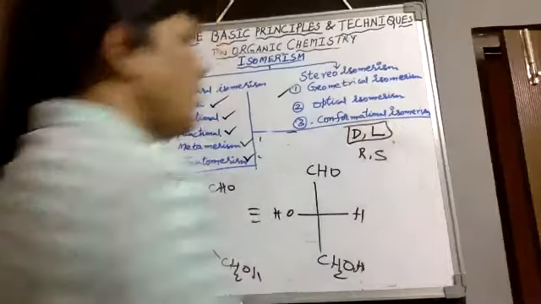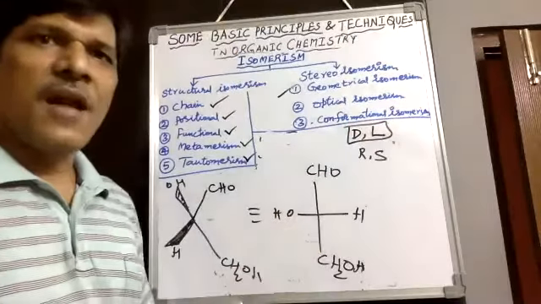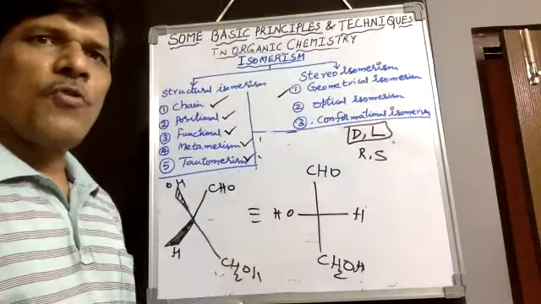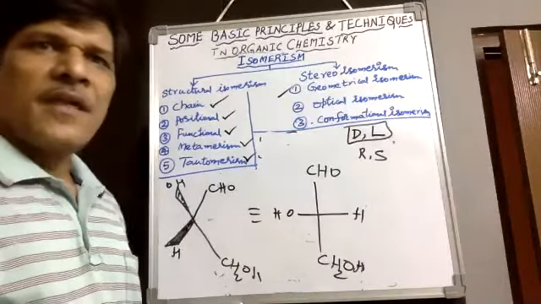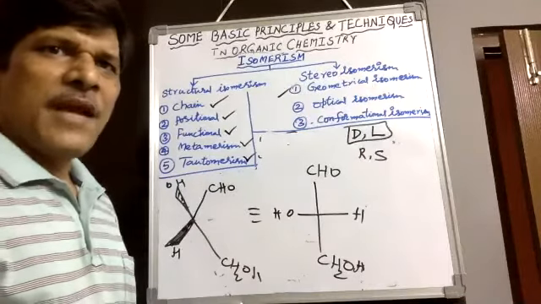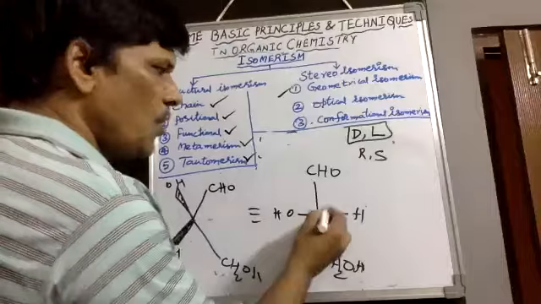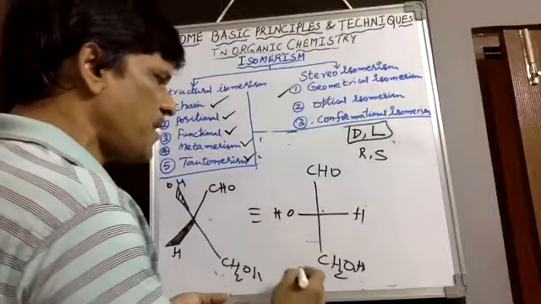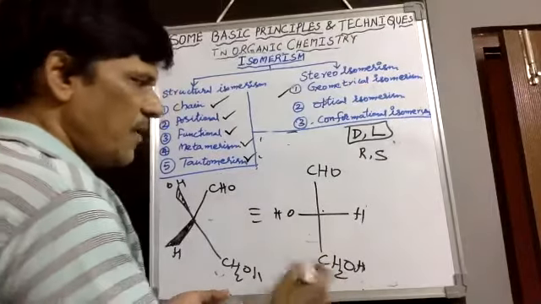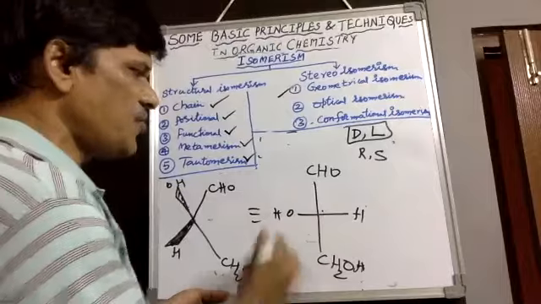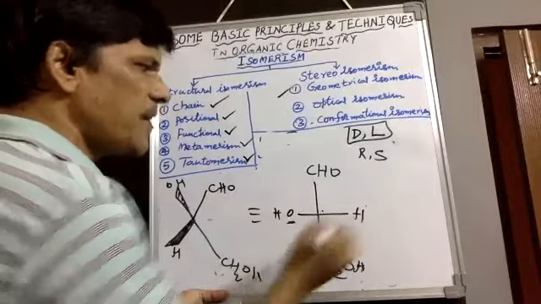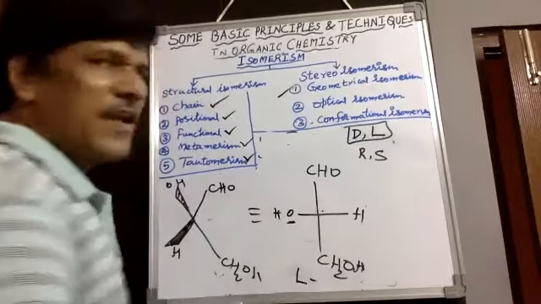DL configuration: on the chiral center, or the longest chain's chiral center, if the bigger group is towards the right side, it shows D configuration, and the left side shows L configuration. Only one chiral center is there, OH is on the left side, so it shows D glyceraldehyde. What is L glyceraldehyde? Left side means bigger group. Oxygen is bigger than hydrogen. Therefore, L glyceraldehyde we can say.